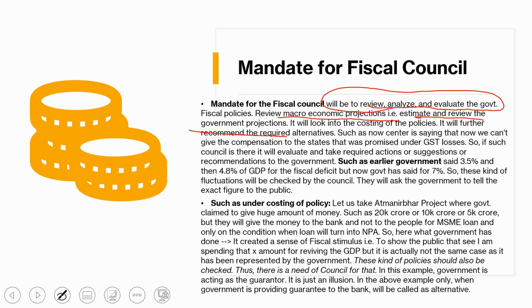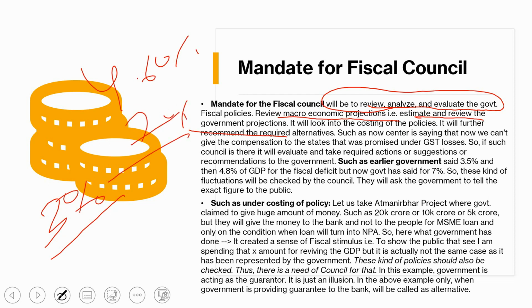Like the government will say this time we will get a fiscal deficit of 3% of GDP. Now we will say 4.6% of GDP. Now 7% of GDP. So these data they will check and analyze in the macroeconomic projections. They will also look into the costing of policies. If a government is introducing some policy, how much cost it will take to introduce, how much it will generate, and how much will be earned or spent as expenditure. And it will further recommend the required alternatives, like what the alternative for it is.